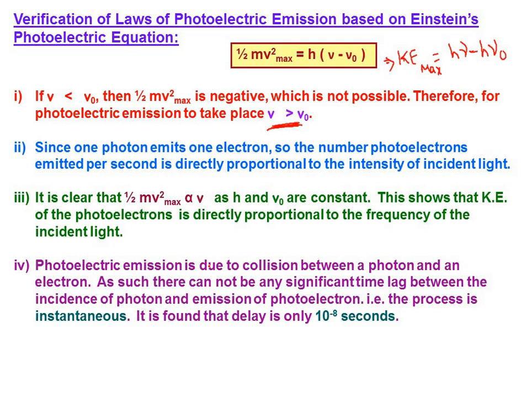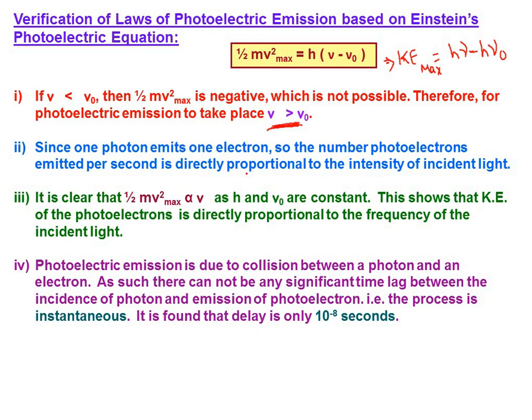And the increase in intensity increases only the number of incident photons and not their energy. Only when you increase the intensity, we are increasing the number of photons alone, but not the energy. Hence, the maximum kinetic energy of the photoelectrons is independent of intensity of incident radiation. Are you getting the point here? So maximum kinetic energy of photoelectrons increases as frequency of incident radiation increases. Half m v max square is directly proportional to frequency.